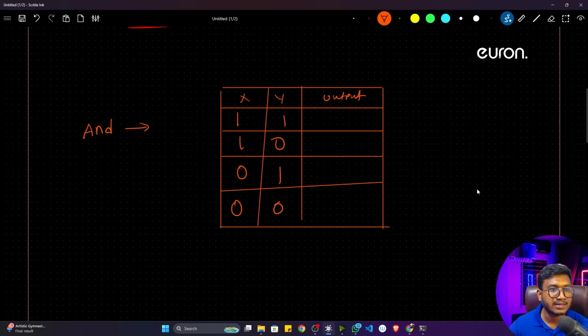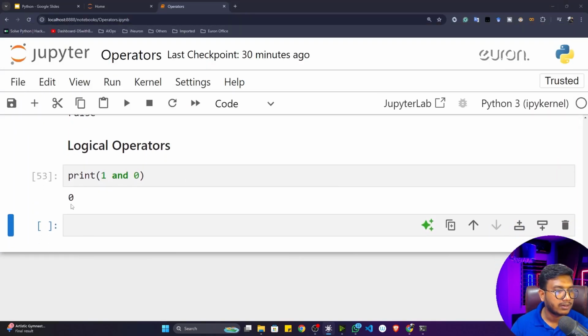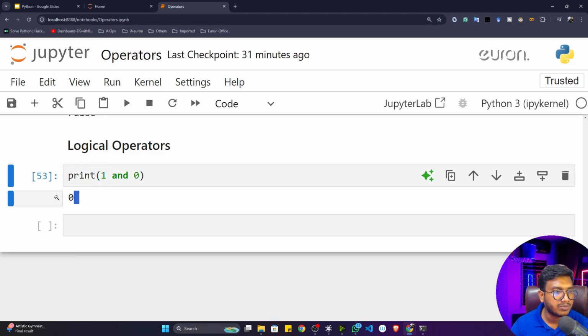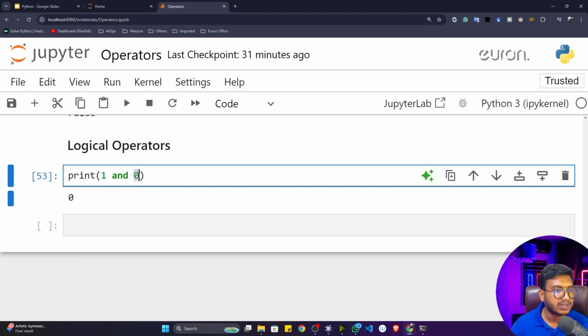So whenever I'm talking about the AND logical table, if both gates are open, the output should be 1. Here in this case you can see 1 and 1, so it should be 1. If anyone is off, it would be 0. Again, X is 0 and Y is 1, that means one gate is open here, so it would be 0. And in this case both are 0, so it would again be 0. So this is called the AND table. Now I think you remember, whenever I'm writing 1 and 0, it would be 0, because here this particular gate is not closed.